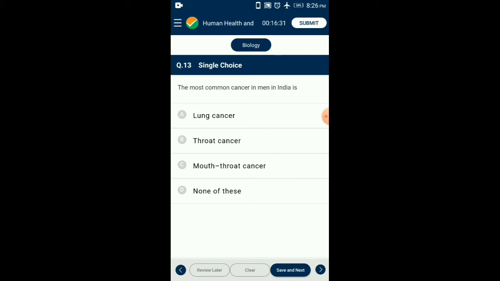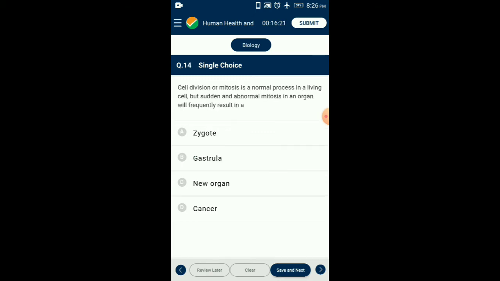So the answer for this question is option C, mouth throat cancer. That is the most common type of cancer in men in India. Question number 14. Cell division or mitosis is a normal process in a living cell, but sudden and abnormal mitosis in an organ will frequently result in a...